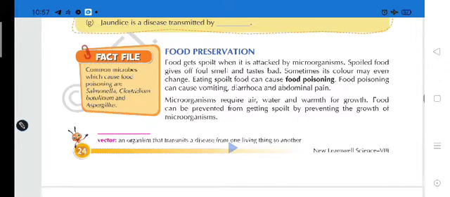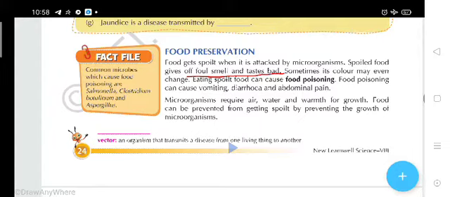Food gets spoiled when it is attacked by microorganisms. Spoiled food gives off a foul smell and tastes bad. Students, when you taste any spoiled food, what will you say? The taste of this food is very bad and it's smelling very bad. So you will say the food has been destroyed, or you can say the food has been spoiled. Sometimes its color may even change.